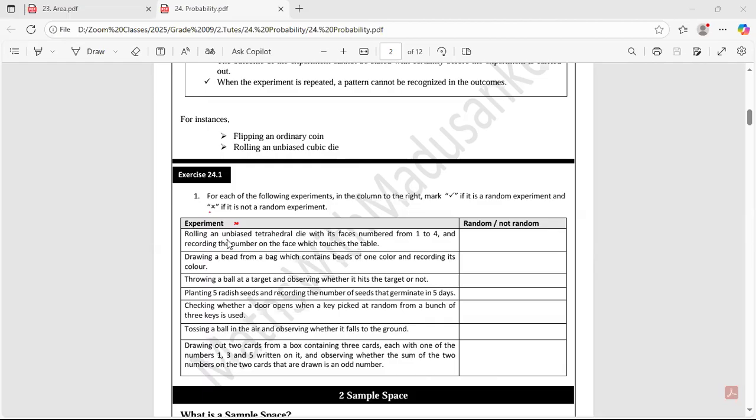Rolling an unbiased tetrahedral die with its faces numbered from 1 to 4 and recording the number on the face which touches the table. So what is a tetrahedral die? Can anyone tell me how many faces there should be for a tetrahedral die?